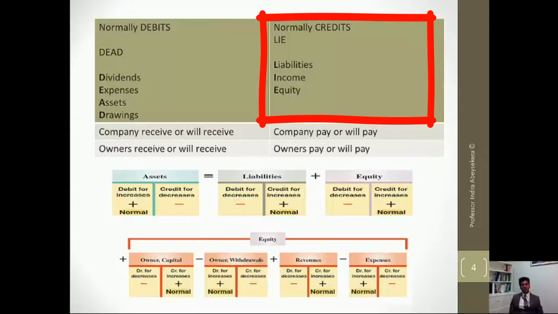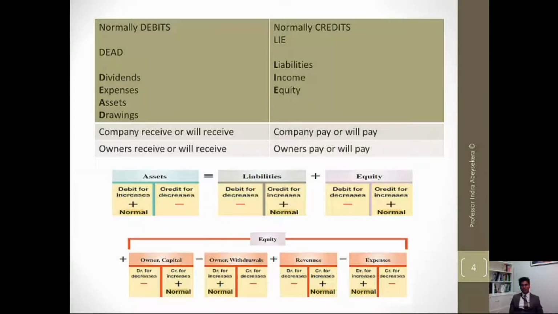So on the accounting equation, assets equal liabilities plus equity. The asset category is normally recorded as debits. The liability category is normally recorded as credits.